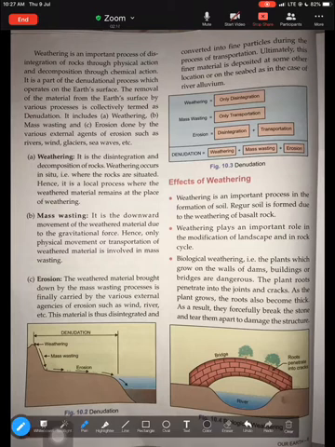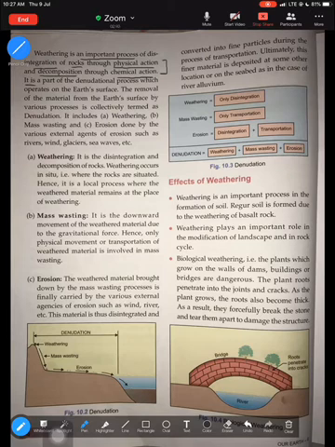Now, weathering is a very important process of disintegration. You have to be very comfortable with this word disintegration, meaning breakdown of rocks through physical action and decomposition through chemical action. Like I said, physical and chemical are the two main types of weathering. So, weathering is mostly associated with the breaking down of rocks due to physical or chemical action.